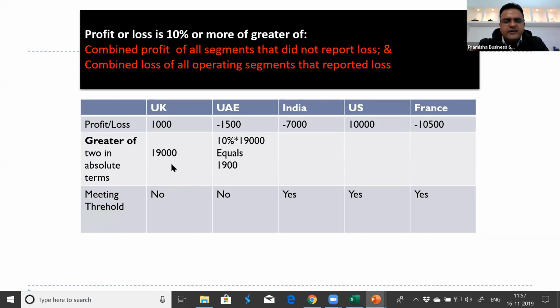So 19,000 is the greater of the two amounts. 10% of 19,000 is 1,900. UK and UAE are not reportable segments because they represent less than 1,900 in absolute figures. The loss is less than 1,900. Here the loss is more than 1,900. US profit is more than 1,900. France profit is more than 1,900 in absolute terms. So these three are reportable segments. UK and UAE are not reportable segments.